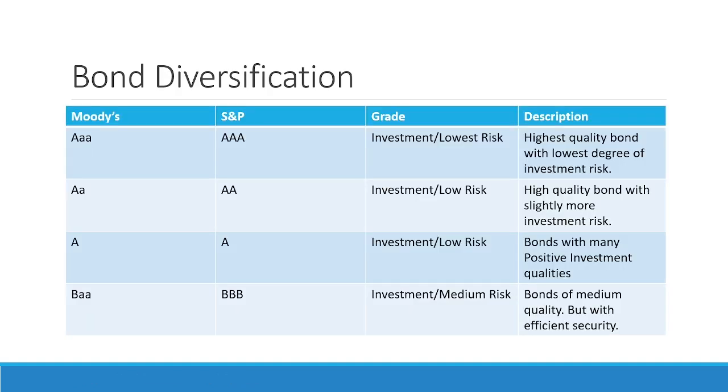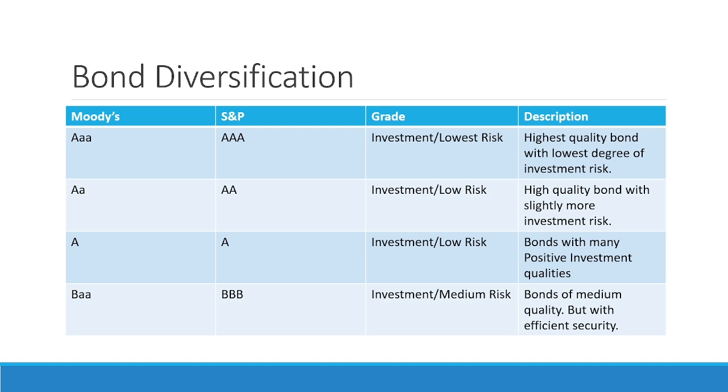Now let's see about bond diversification. Here's a detailed chart which shows the rating of bonds given by S&P and Moody's. AAA bonds are of lowest risk and they are the highest quality bonds. AA bonds are of low risk and come with slightly more investment risk. A bonds are also of low risk but come with many positive investment qualities.